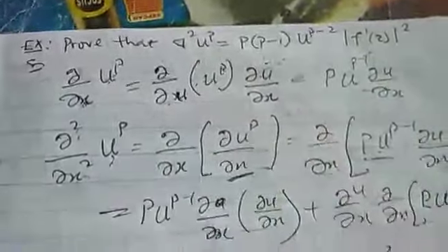So this is what we are going to have. So I can now relate it to this one. Therefore, grad square u raised to power p is equal to p into p minus 1 u raised to power p minus 2. You now observe that we have it here, this thing. I can just write it as f prime of z absolute value. So we have proved this result that they asked us to prove here.